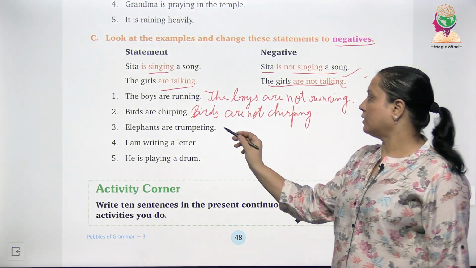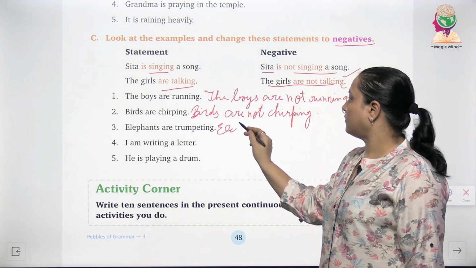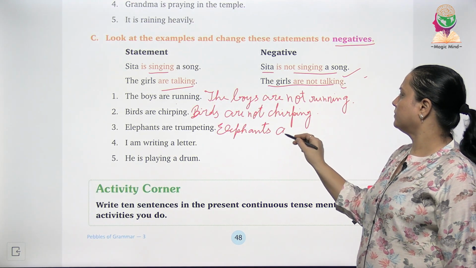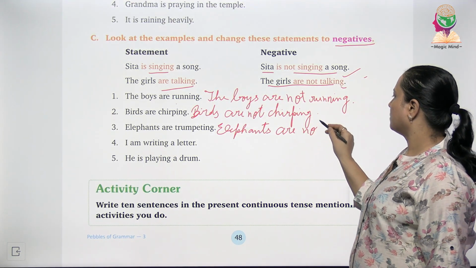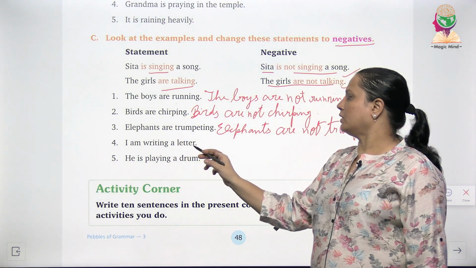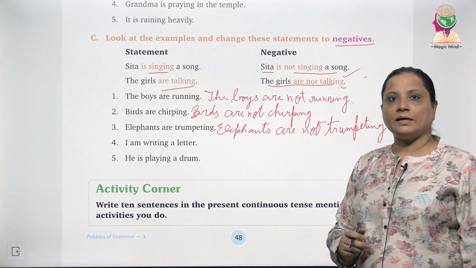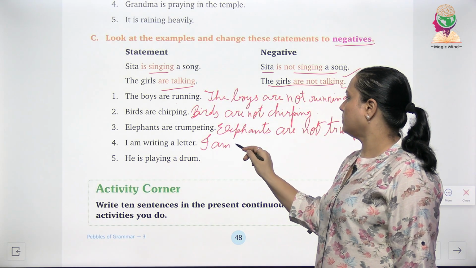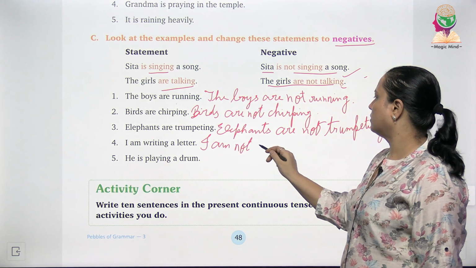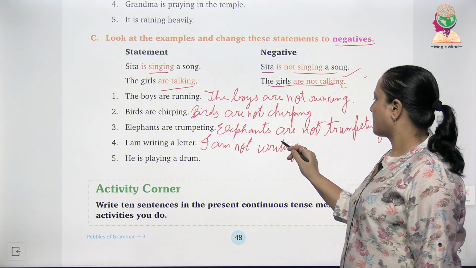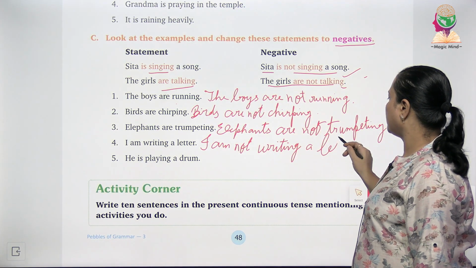We will write here, elephants are not trumpeting. Then the fourth sentence is, I am writing a letter. So the negative will be, I am not writing a letter.